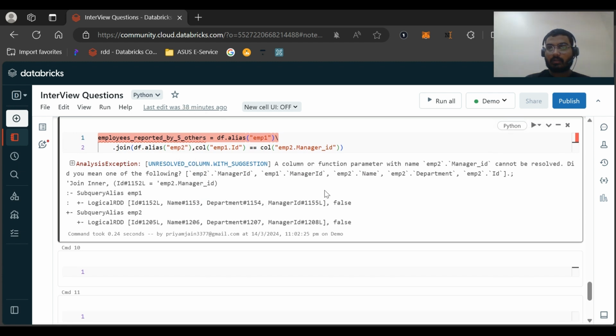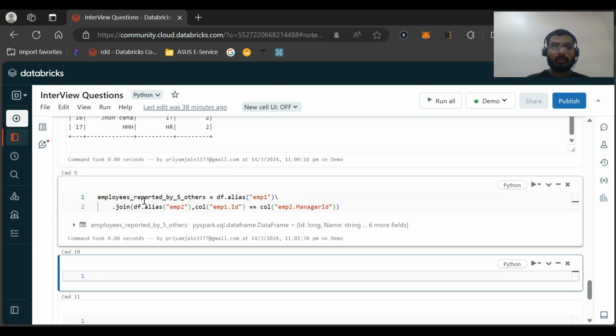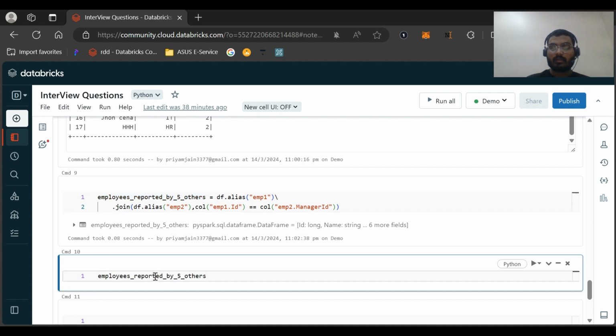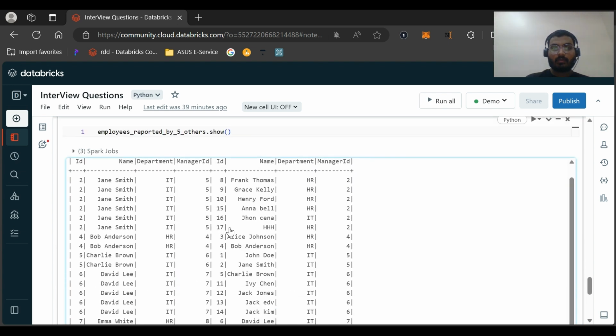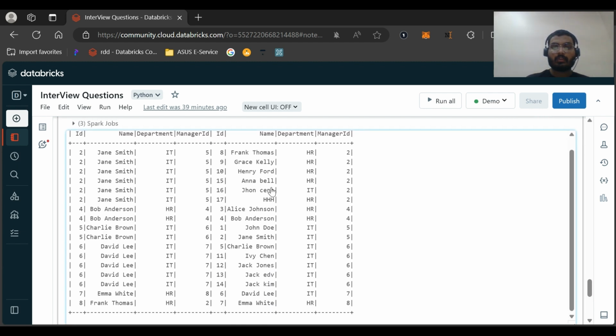We are getting an error: a column of function parameter with manager id cannot be resolved. Let me replace this, and now it will run. Let us see the result, and I will be doing the solution step by step. You can see our table is joined, and we are getting these columns, no issues.